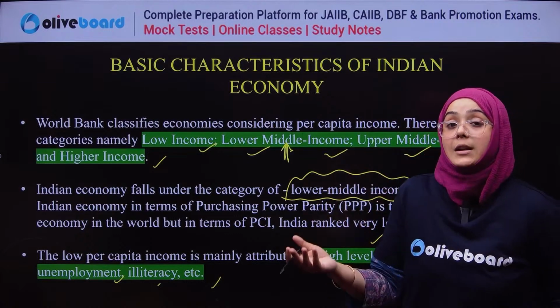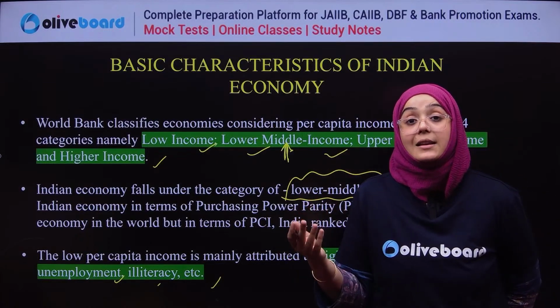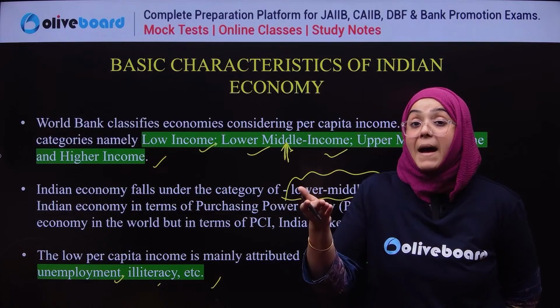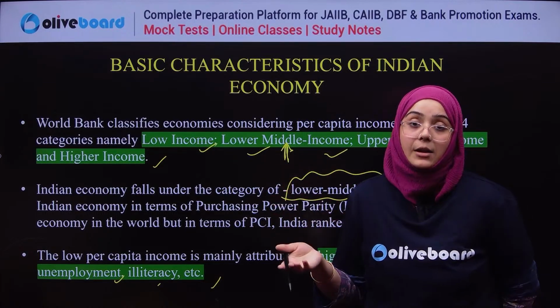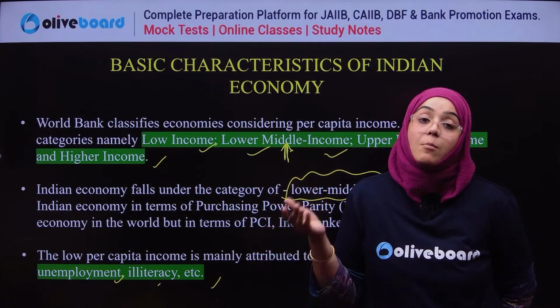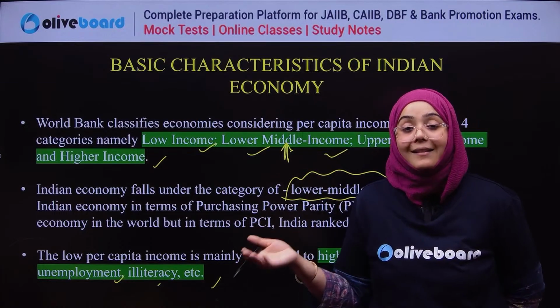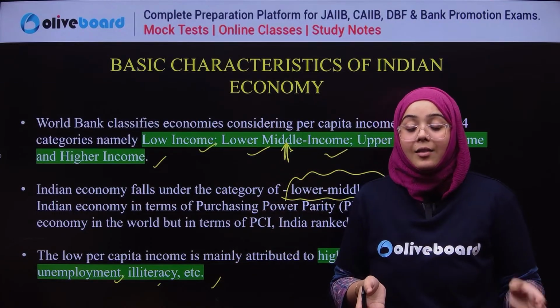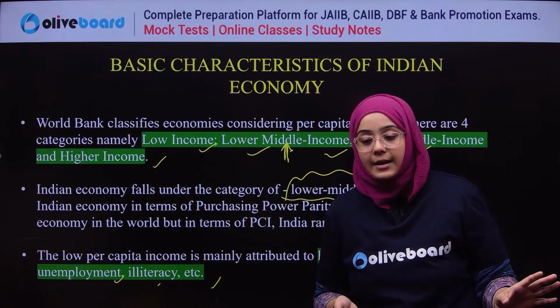So poverty, unemployment, illiteracy are the negative impacts of low per capita income. They go hand in hand.